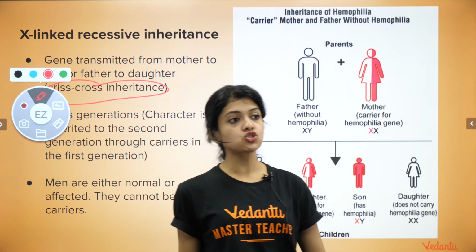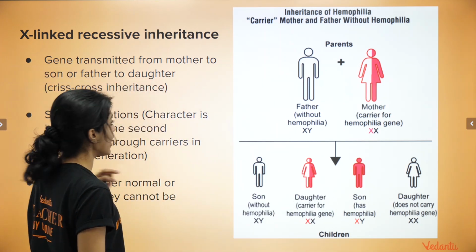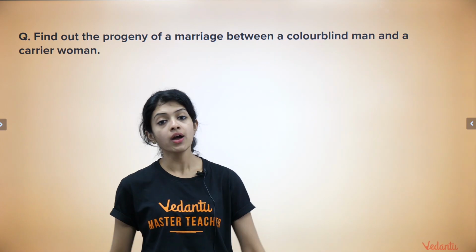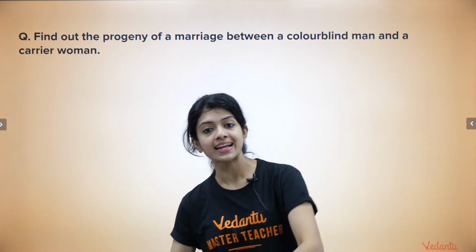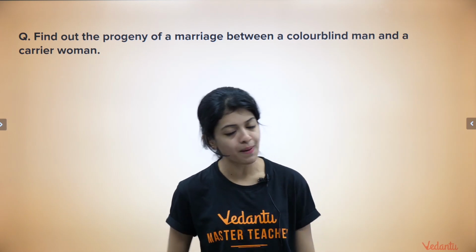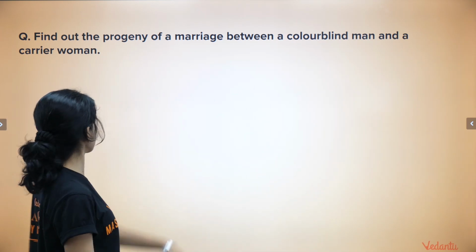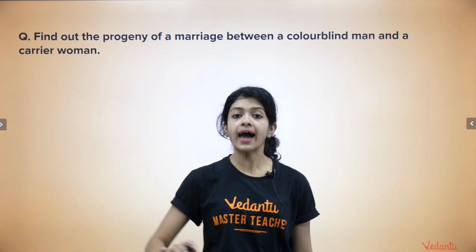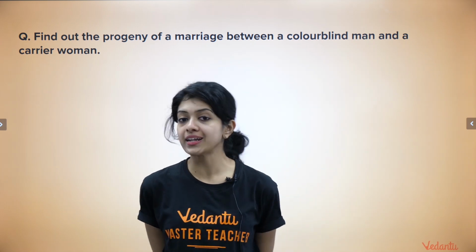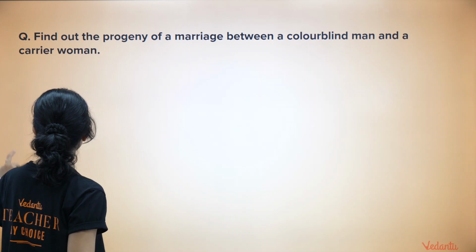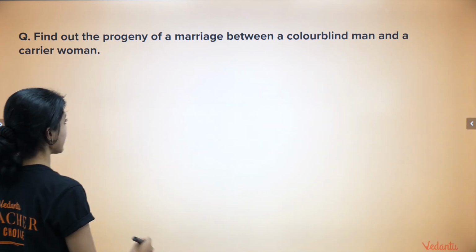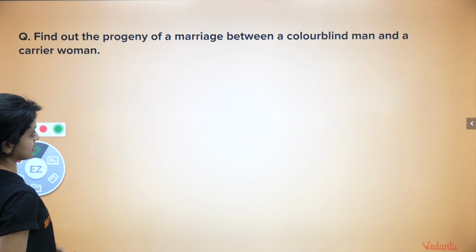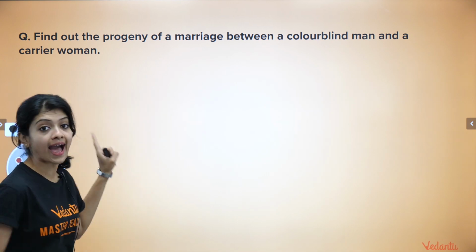Okay, so assuming that you have understood all of this completely well, let us go ahead and solve a problem based on this. Like I told you, color blindness inheritance pattern is also exactly the same as hemophilia's inheritance pattern. Keeping that in mind, let's look at this. Find out the progeny of a marriage between a color blind man and a carrier woman. If you get a question like this, what would be your first step? Yes, children, the very first step that you have to do will be guessing the genotypes of the parents.